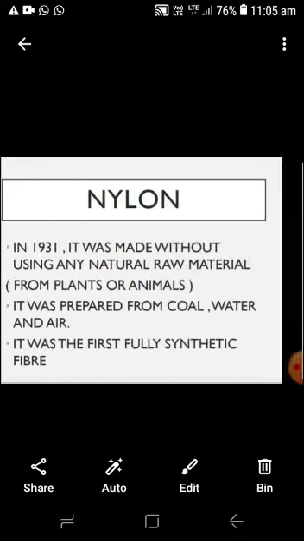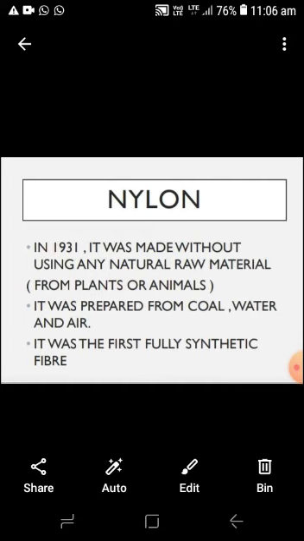Now we see another synthetic fiber, nylon. It was discovered in 1931. It was first made without using any natural raw materials. That is, nylon is a fully chemically derived synthetic fiber, not made from materials which we derive from plants or animals.